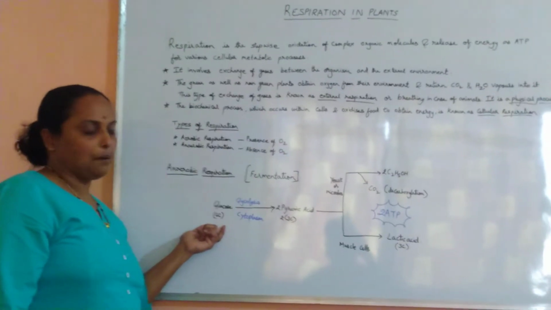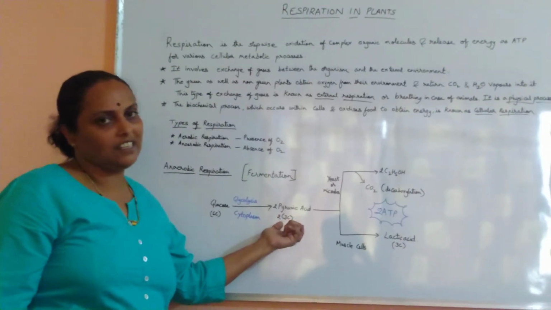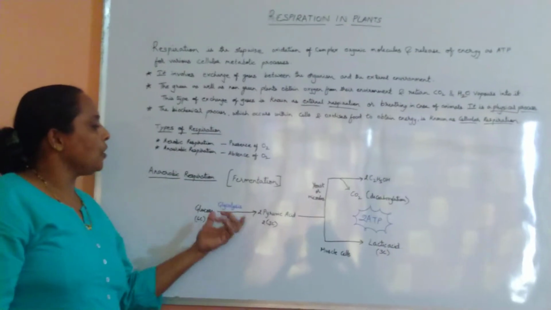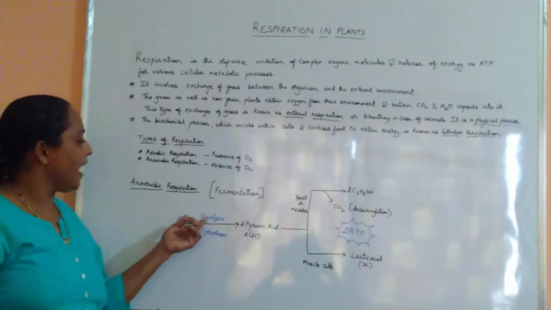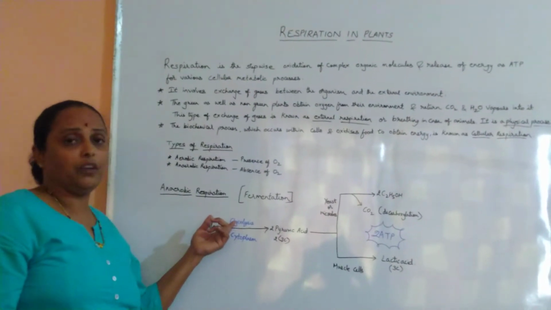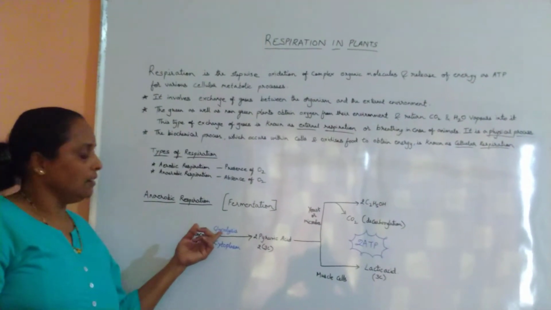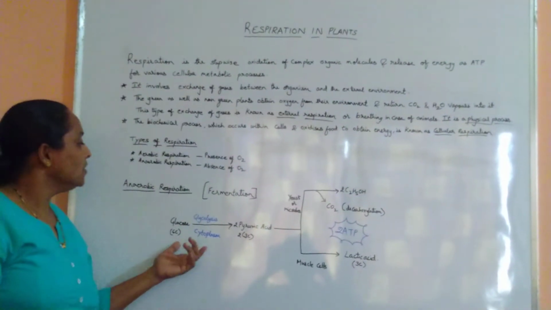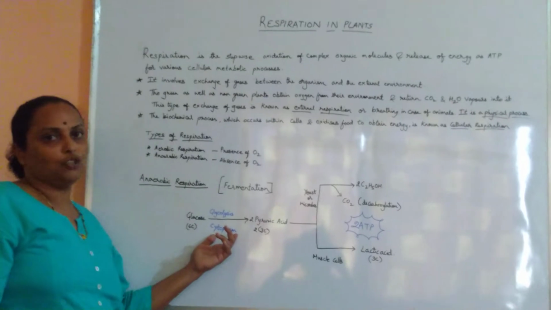Glucose is a 6 carbon compound, whereas pyruvic acid is a 3 carbon compound, and this process we call glycolysis. Glycolysis: glyco is from Greek for glucose, and lysis means cutting or breakdown, and this process takes place in the cytoplasm.